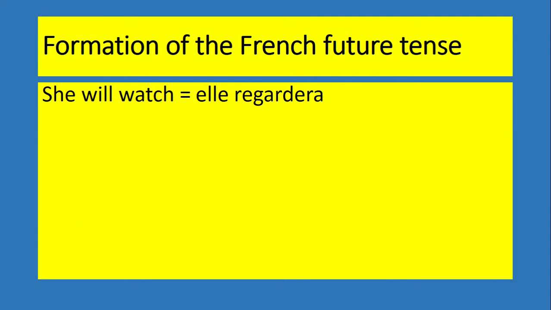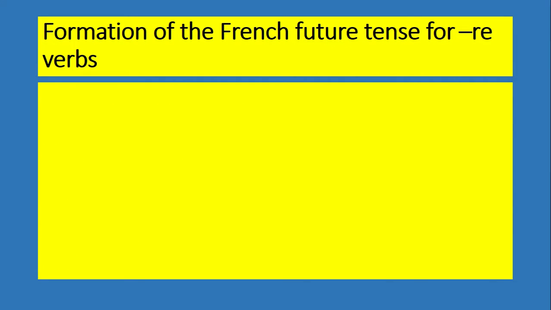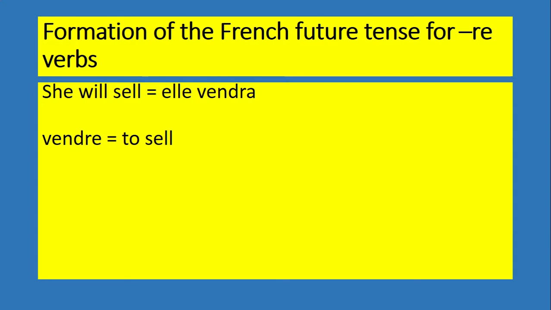Here's another one. She will watch, elle regardera. The infinitive is regarder, which means to watch. There's the subject, there's the infinitive, and remember for elle, you're adding the letter a, that's the ending. Attach that to the regarder, elle regardera. Easy. For re verbs, you attach the ending to the infinitive, but you have to take off the letter e first.